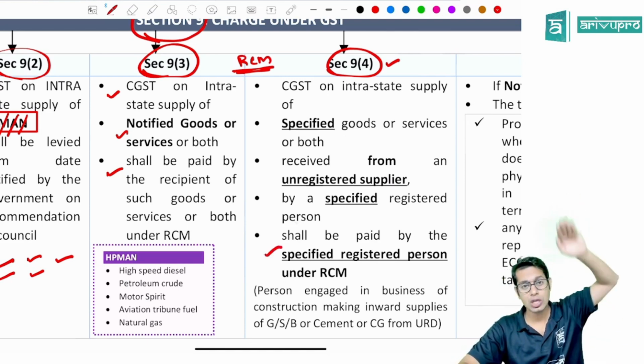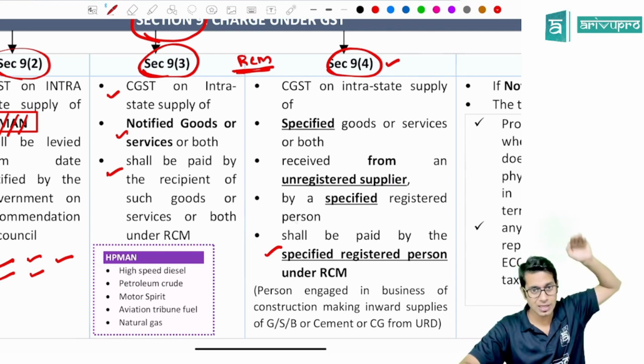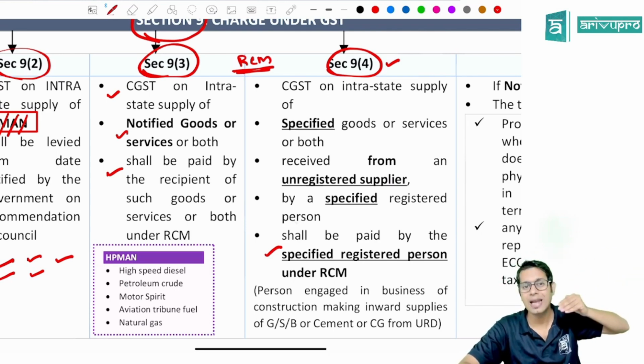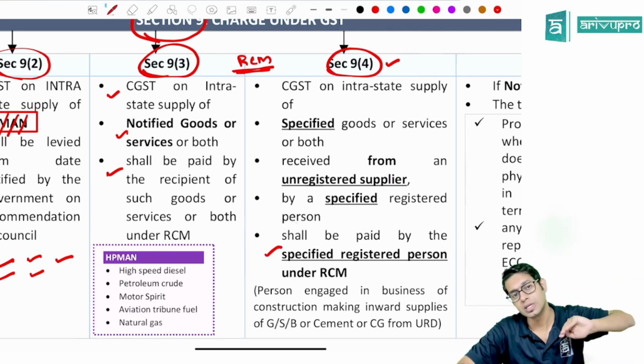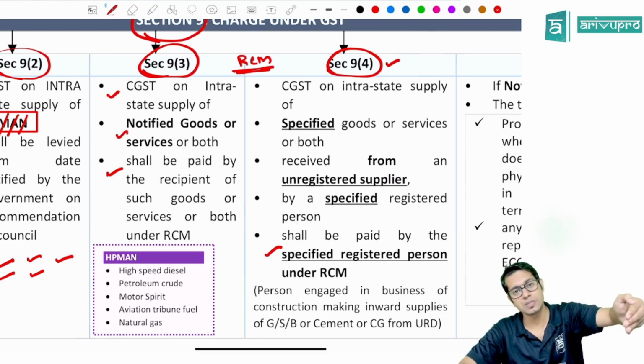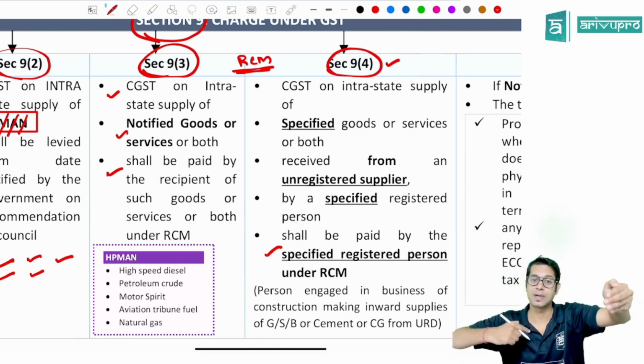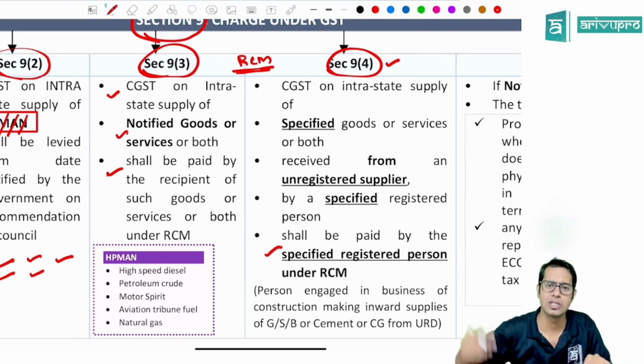What is this point telling? 9.4 says I am going to give you a list of some goods and services. If these goods and services are purchased by you from an unregistered person, by whom, sir? If these goods and services are purchased by a notified registered person from an unregistered person, then this notified registered person will have to pay the taxes under reverse charge.